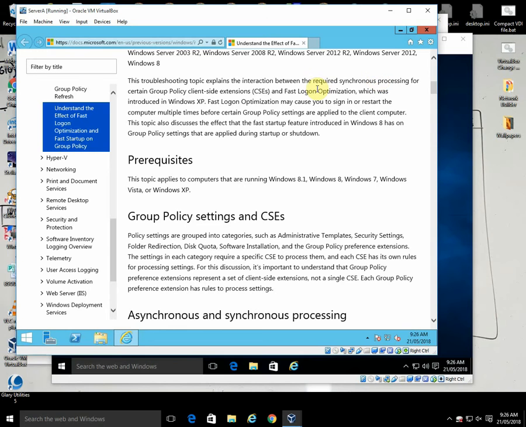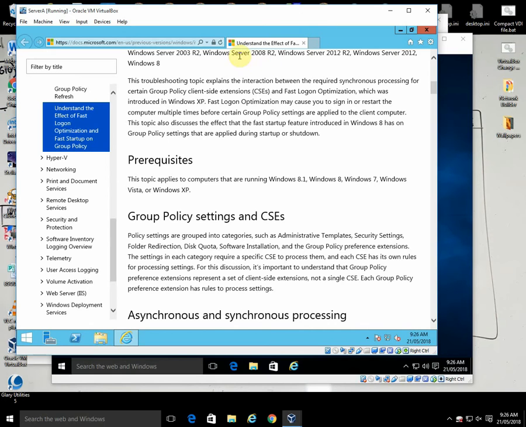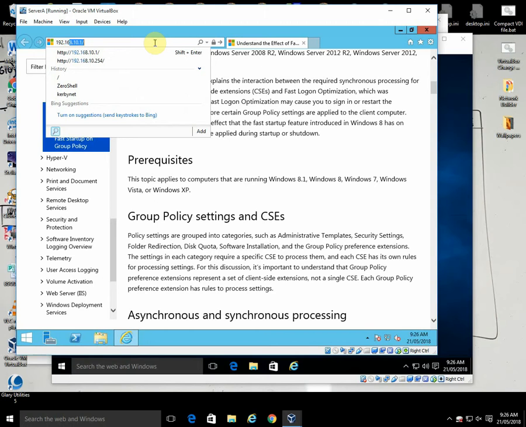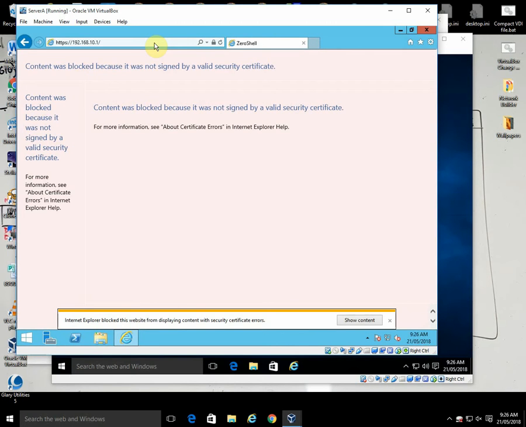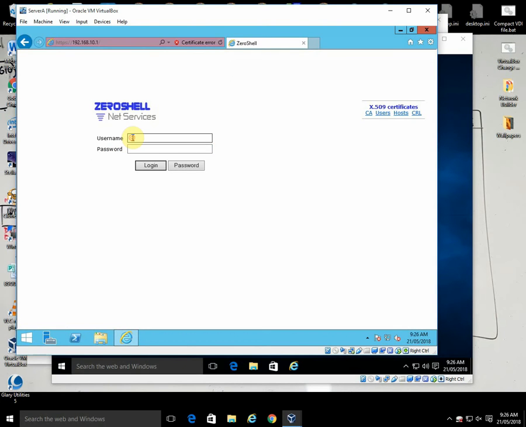Maximize it. Do we have a... No, we don't. So we're just going to use Internet Explorer. That's okay. It's 192.168.10.1. And we'll continue to the website. It's admin and 0 shell.